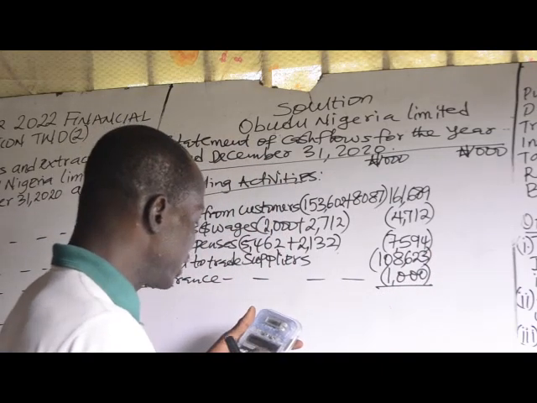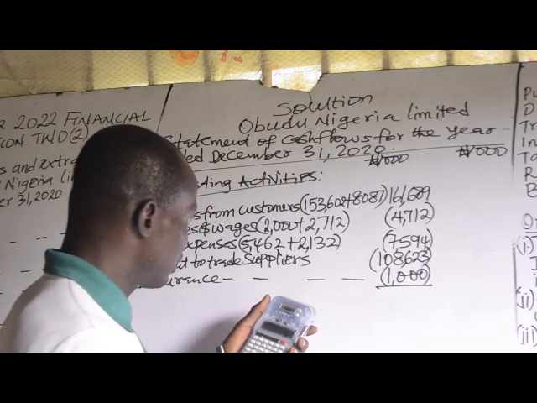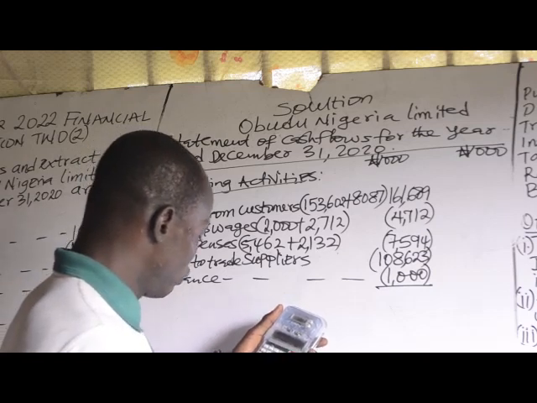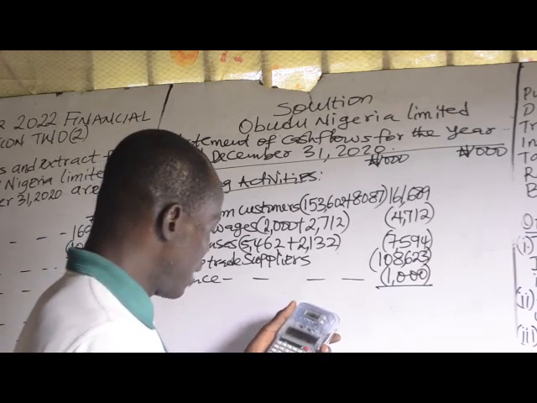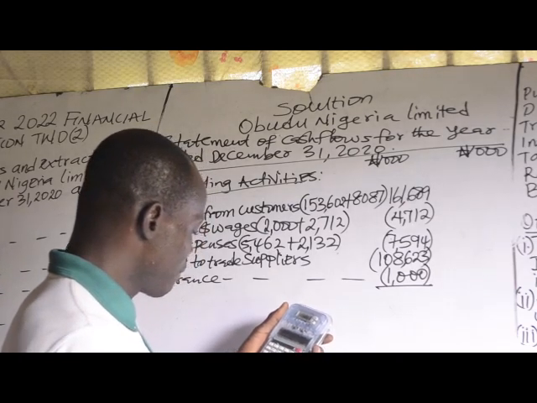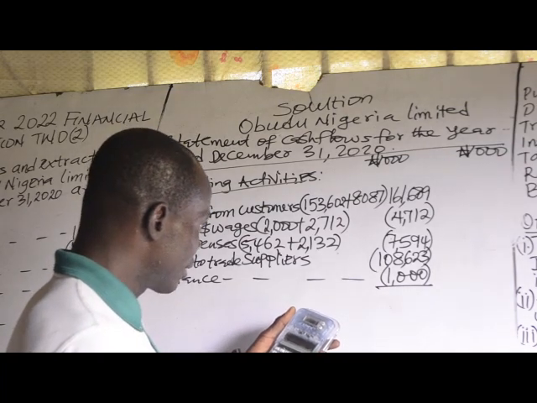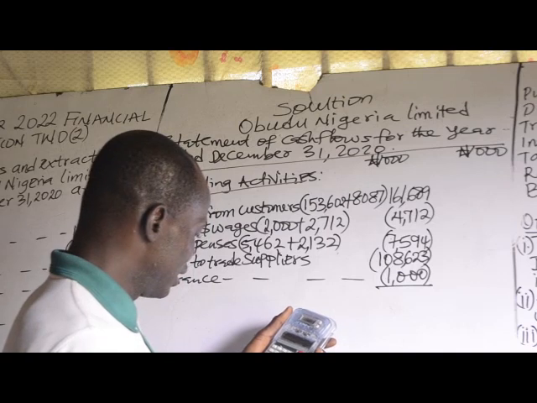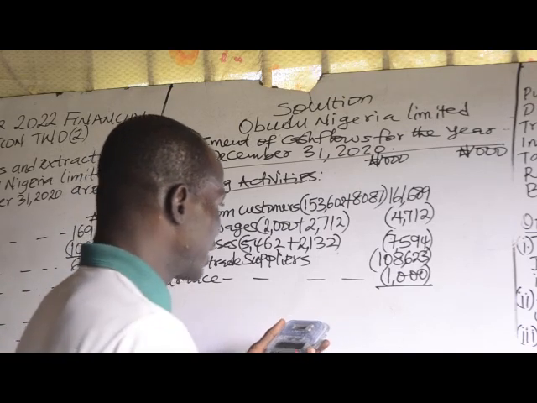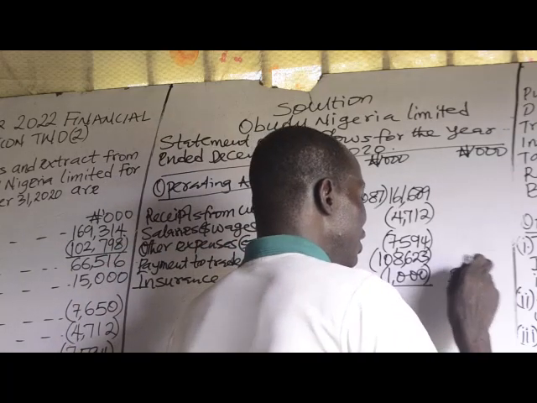Now let's cast it. 161,689 plus, minus 4,712, minus 7,594, minus 108,623, minus 1,000. That is total 39,760.